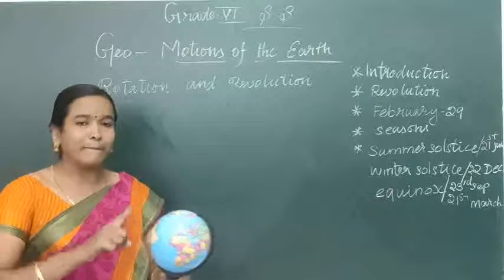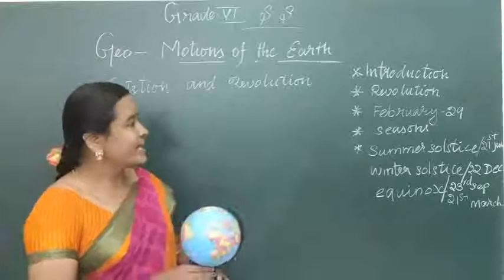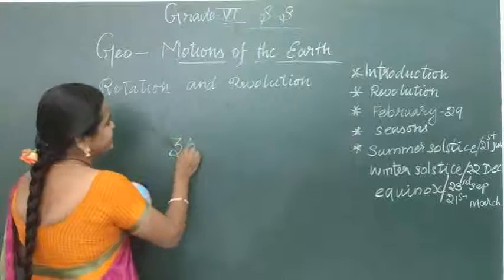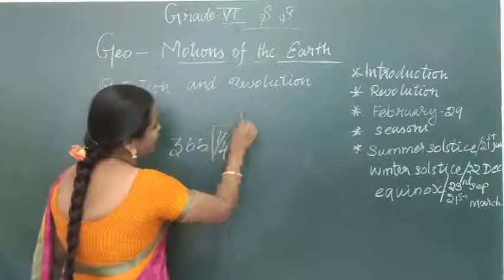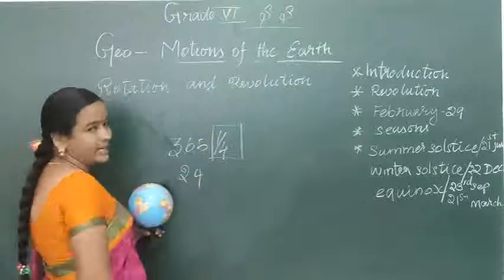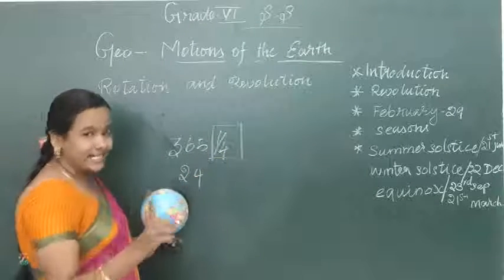For completing one revolution, the earth takes 365 and 1 by 4 days. What is 1 by 4 in a day? A day consists of 24 hours, so 1 by 4 means 6 hours.